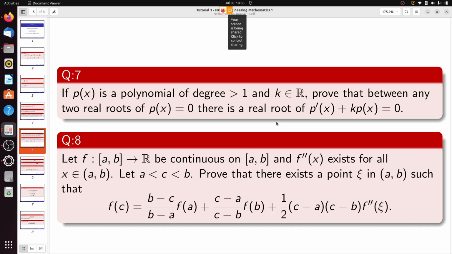Can you give me one example of a quadratic polynomial? Please unmute yourself and answer it.